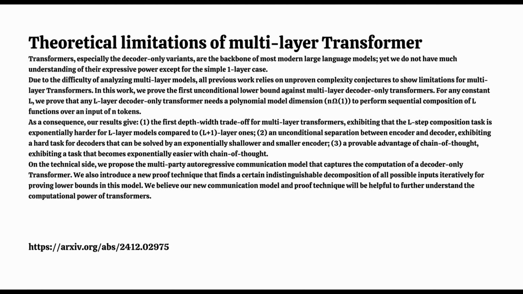I appreciate that. We've been talking a lot about decoder-only transformers, because those are the stars of the show right now, like ChatGPT. But what about the encoder-only models, like BERT? Do they have these same limitations? That's a great question, and the paper actually digs into that. It turns out there are some key differences between how these two types of models handle information, and those differences really matter when it comes to sequential function composition.